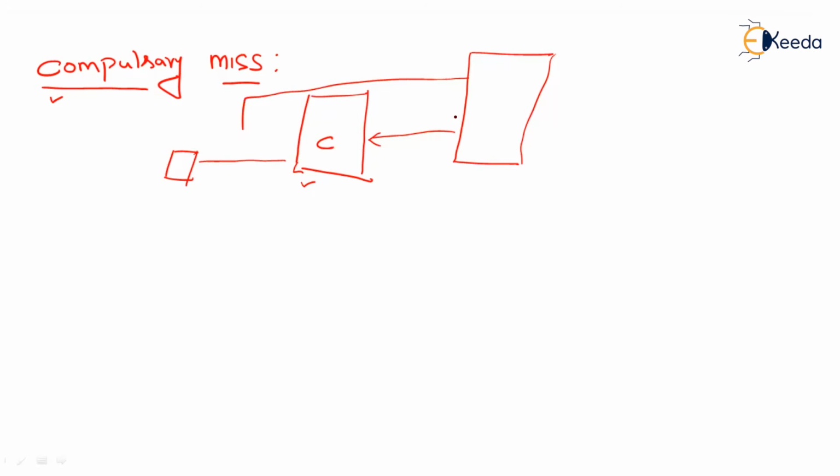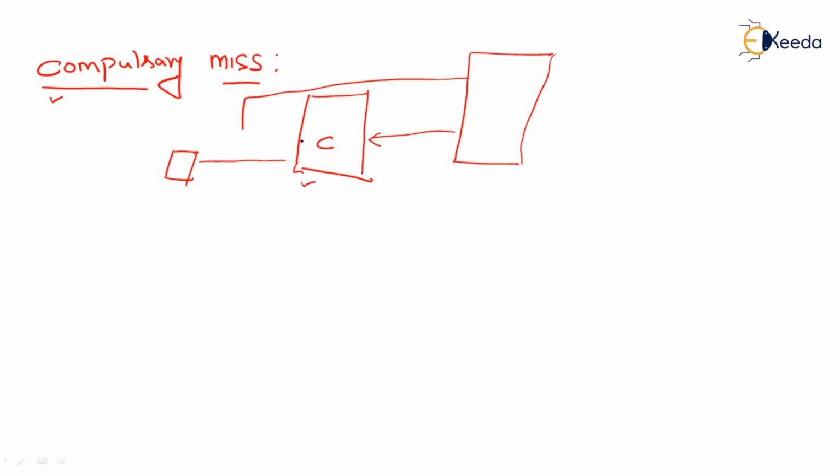But anyhow, we are going to have a lookup in the cache memory for the data items. When the CPU wants to access a data item, first of all, there will be a search made in the cache memory, regardless of whether it is the first time or next time. Every time you want a word, that word has to be accessed only through the cache memory if it is available. So for that reason, cache memory will be searched.